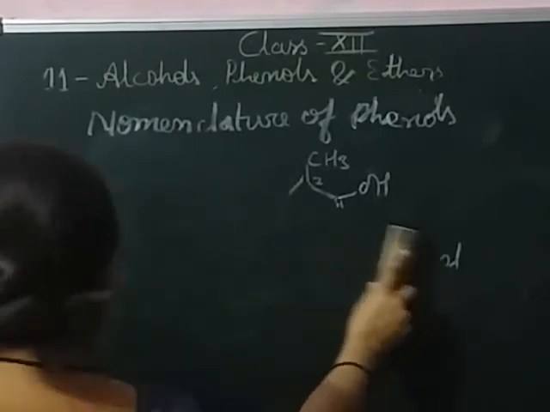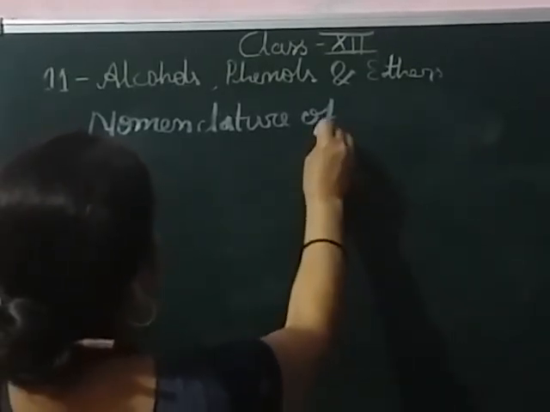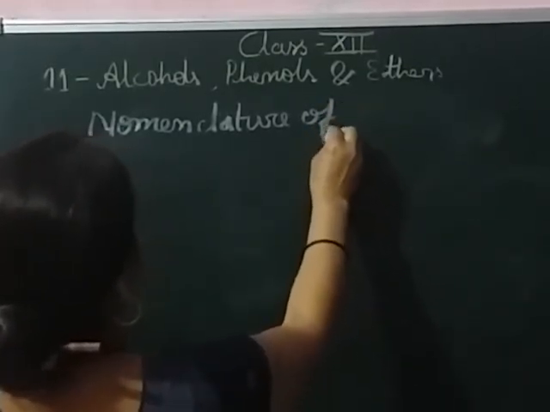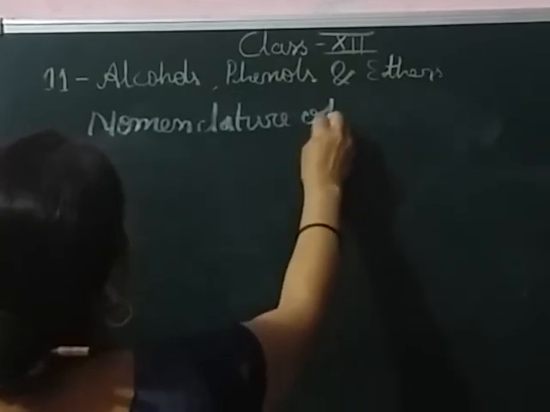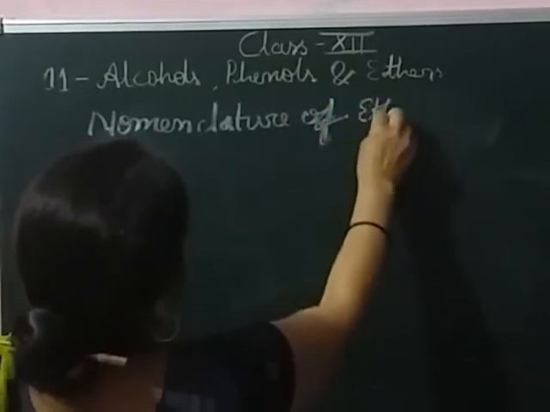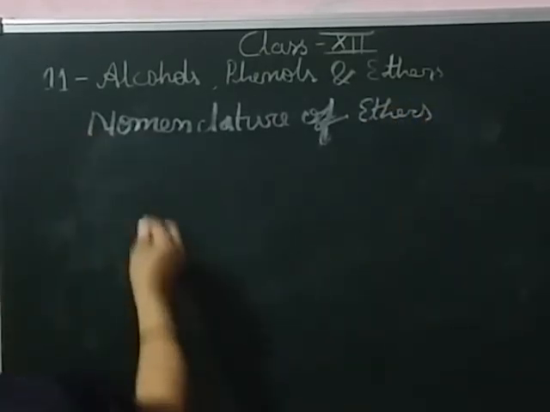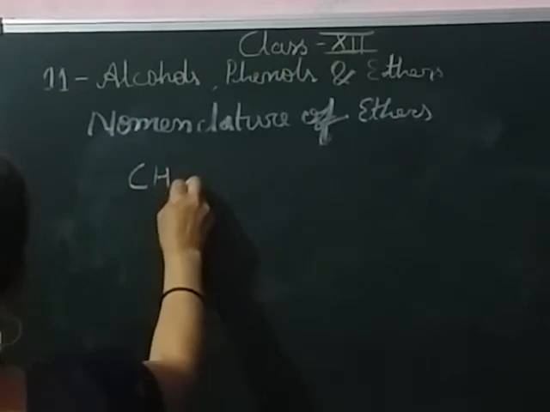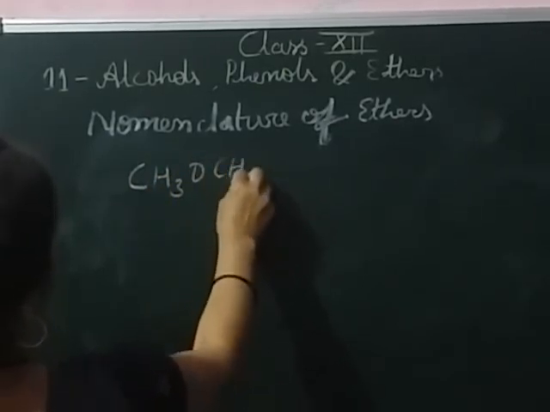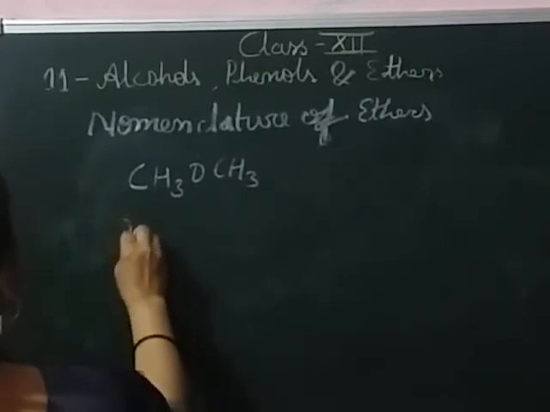Next is the nomenclature of ethers. For example, if we take this type of compound, its name is methoxymethane.